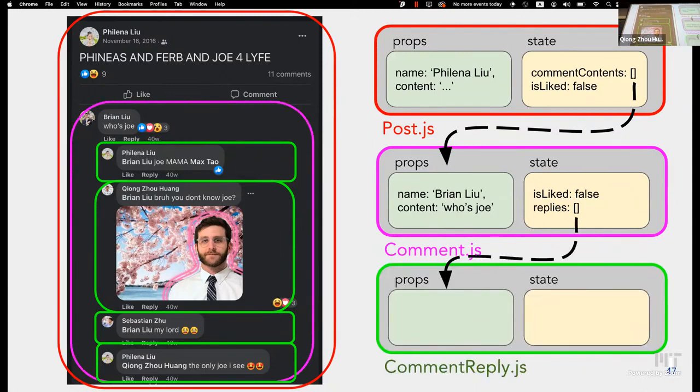And I've asked this class and state question before, so this time I'm just going to hand it to you. And again, it is the name of the person giving the reply and the content. The comment reply does not have any subcomponent in our component tree the way that we defined it. So we're not going to do an array like the last one, but we will have this as a state variable.